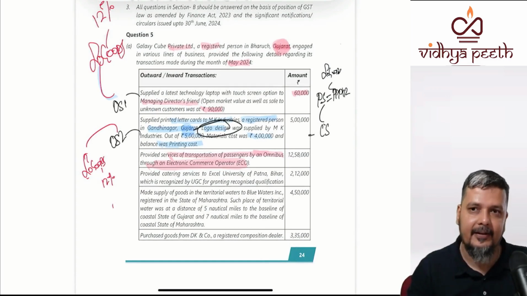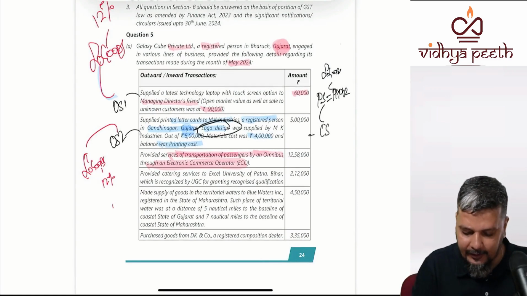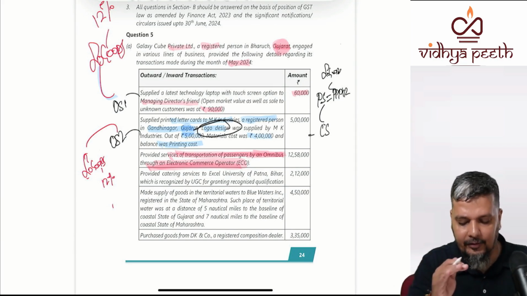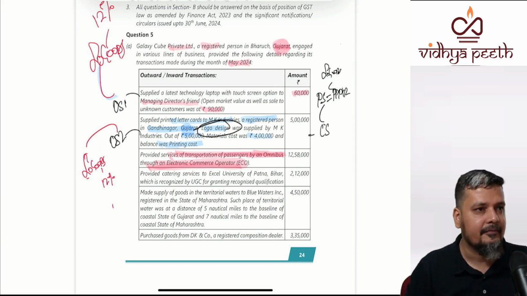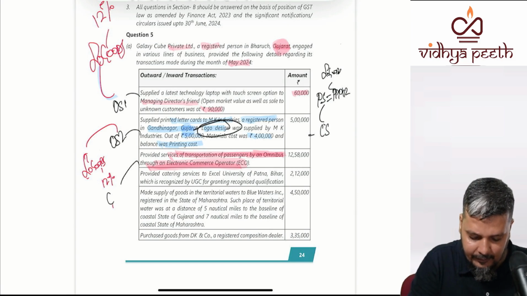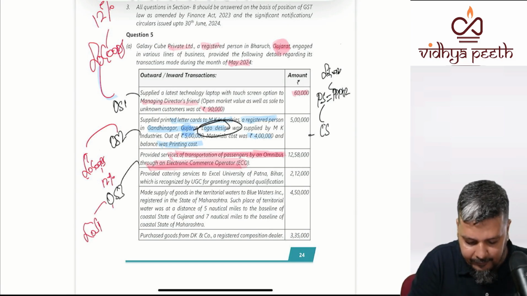Now please understand, this is by an omnibus, though through an ECO. Is it under 9(5) or not? If it is under 9(5), it will not come in the calculation of Galaxy Cube Private Limited. It will come in the calculation of the ECO. This is another outward supply, outward supply number 3.